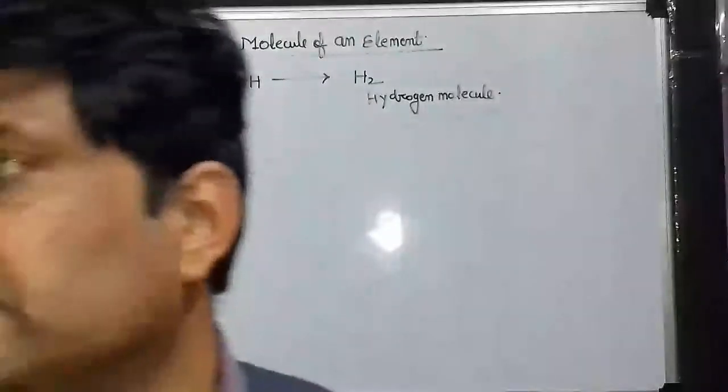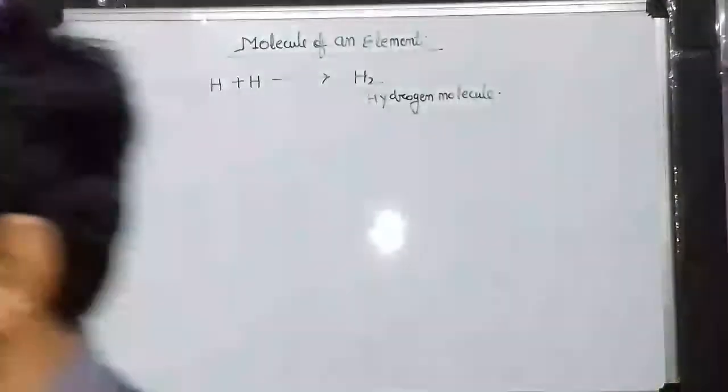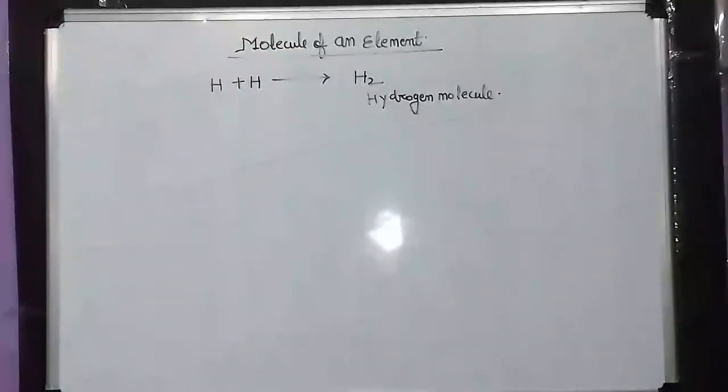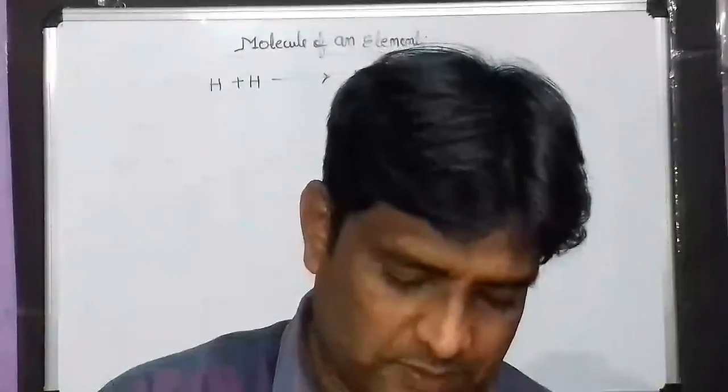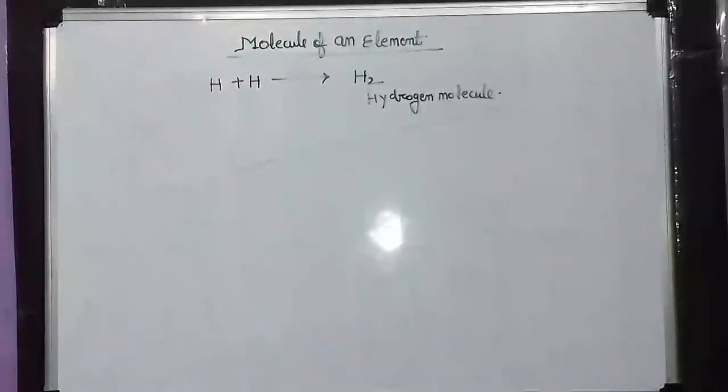Is it clear or not? Just the same, oxygen: O plus O equals O2. Clear, student? Now I am writing here.